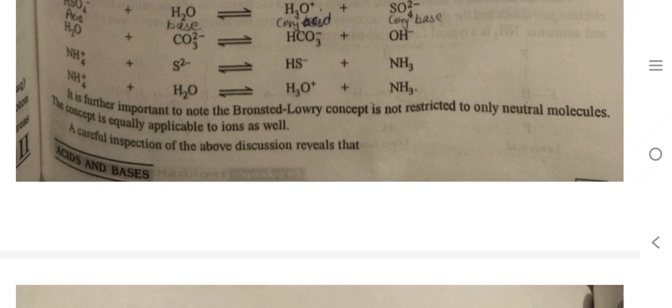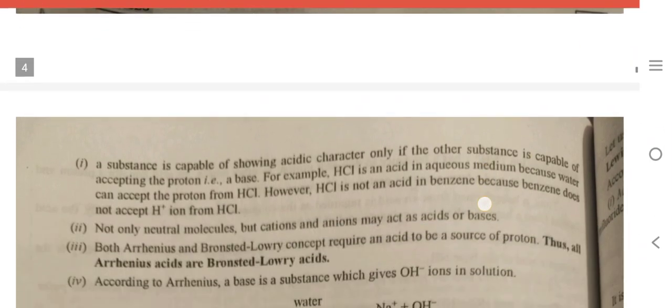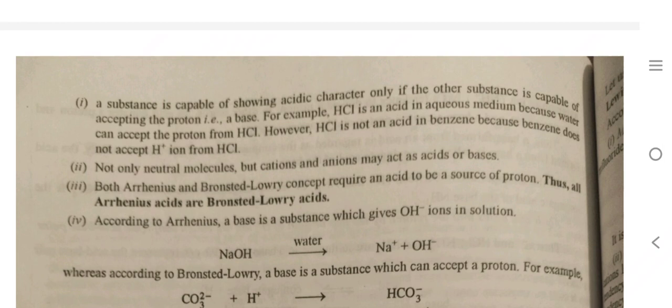It is further important to note that Bronsted-Lowry concept is not restricted to only neutral molecule. The concept is equally applicable to ion as well. A substance is capable of showing acidic character only if the other substance capable of accepting the proton is a base. For example, HCl is an acid in aqueous medium because water can accept the proton from HCl. However, HCl is not an acid in benzene because benzene does not accept H positive ion from HCl. Not only neutral molecule but cation and anion may act as acid or base.